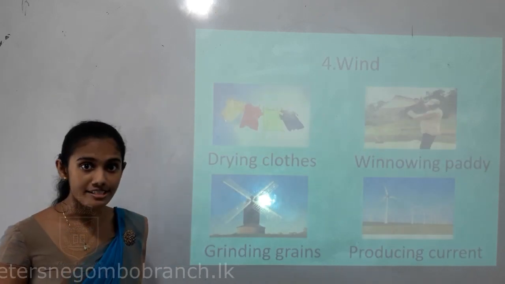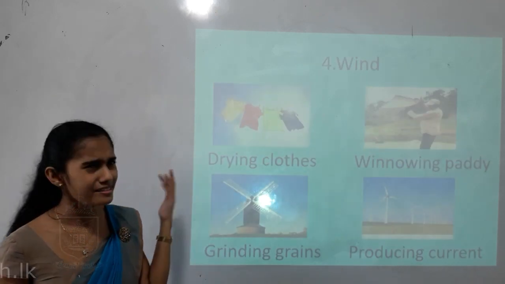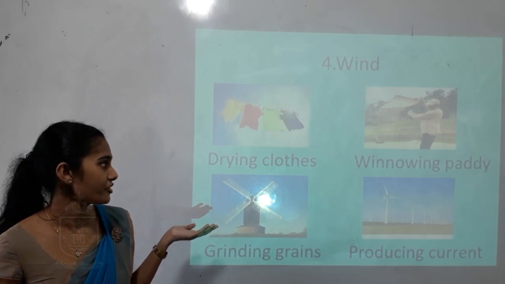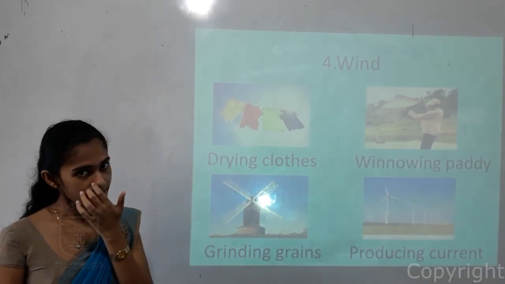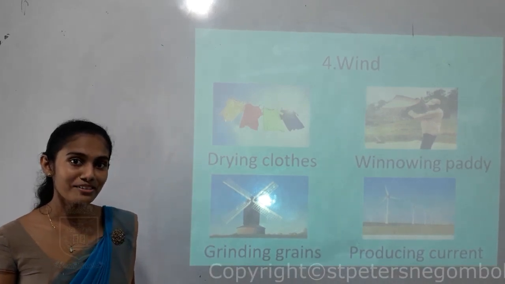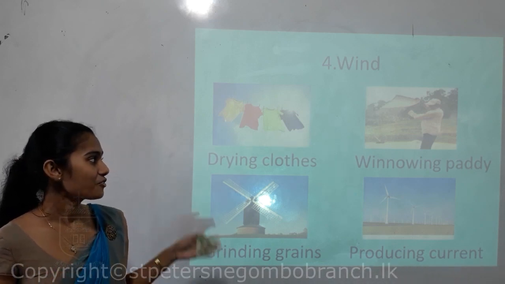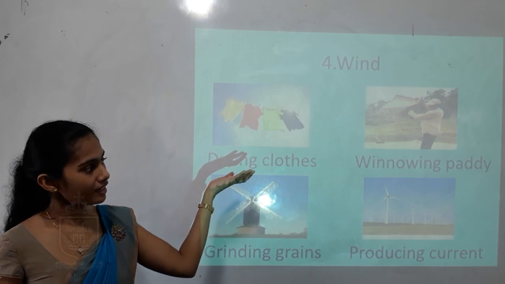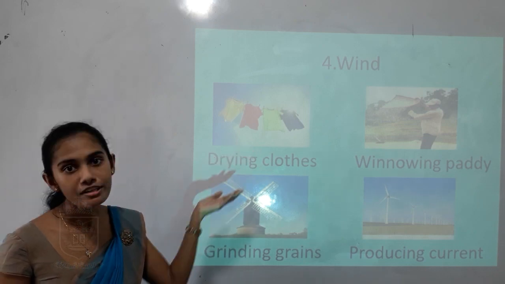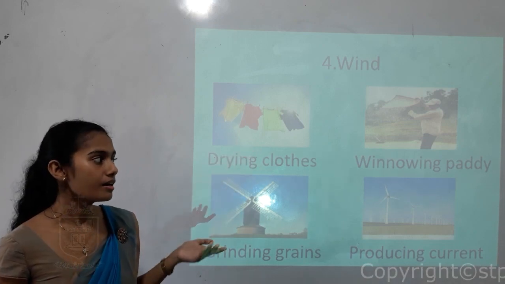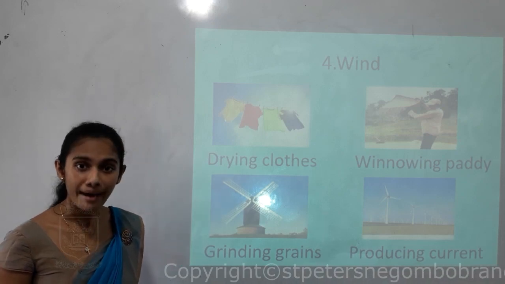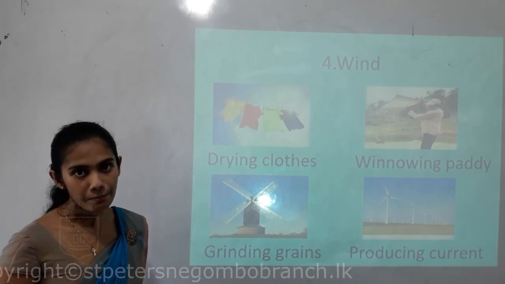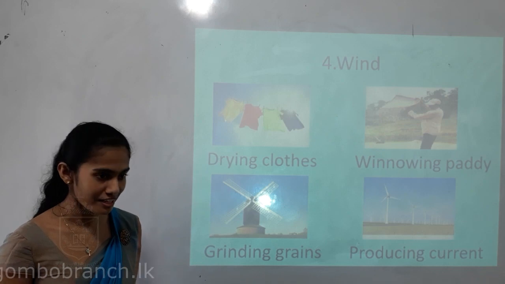So this is the other type of energy source, wind, something very familiar to you, children. Okay, so there are different instances where we use wind. For drying clothes, children, we need wind. Then this is a winnowing fan. You all know, children, in the past people had paddy fields. So for winnowing paddy, children, they used wind.